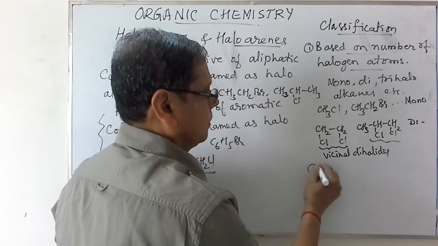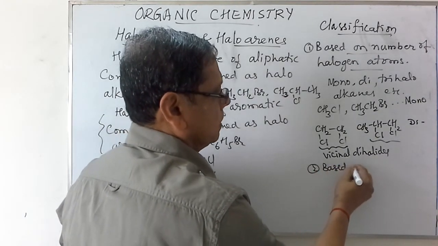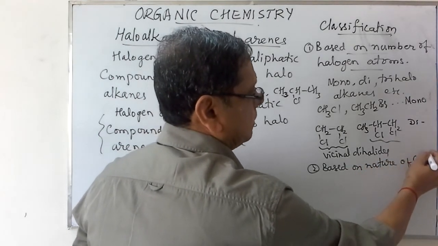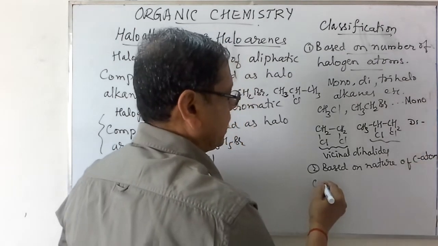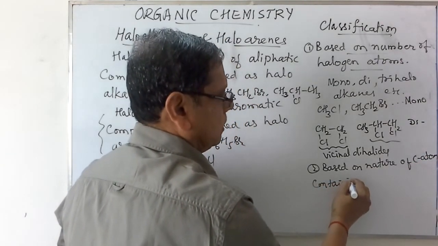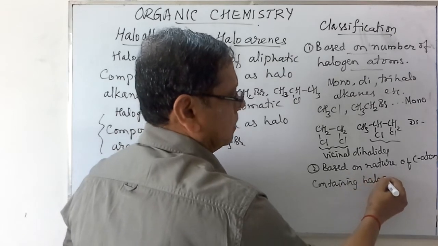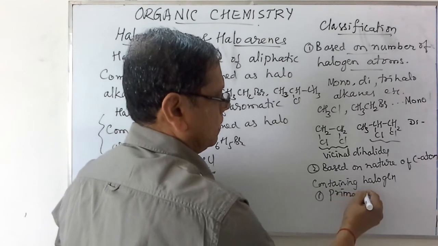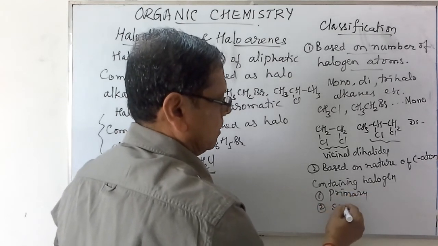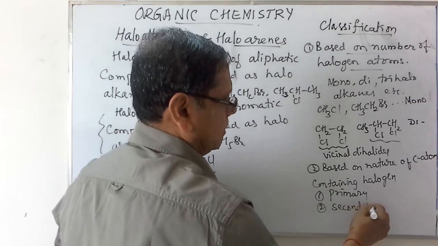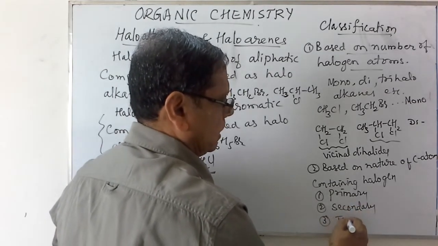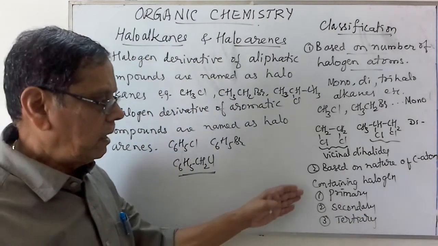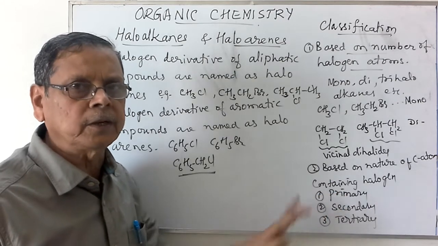Then based on nature of carbon atom containing halogen, they are classified into three groups: primary, secondary and tertiary alkyl halides. This classification is important because we will have the different rates of reactions for these three kinds of